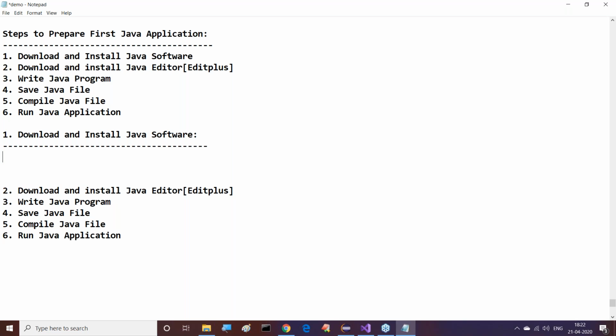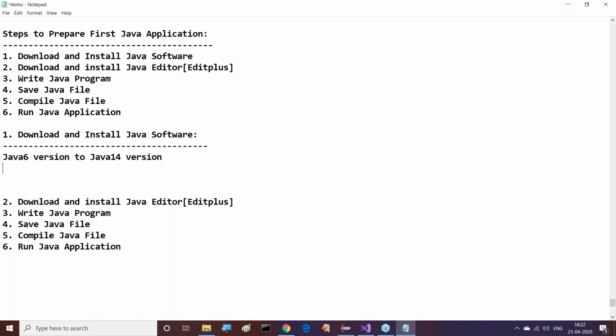If you want to download and install Java software, first of all, we have to download it from the internet. And before this, I want to give clarity to all of you. In our classes, I need to start a comparison right from Java 6 version up to Java 8 version, or maybe up to Java 14 version. I have to discuss the programs.